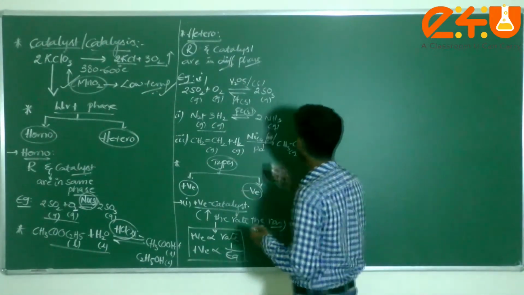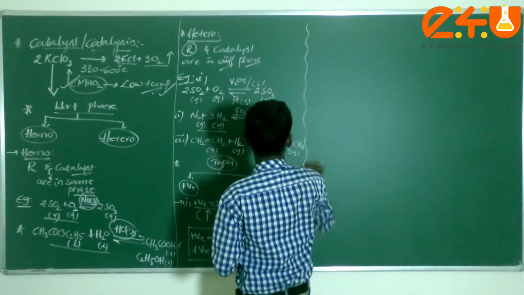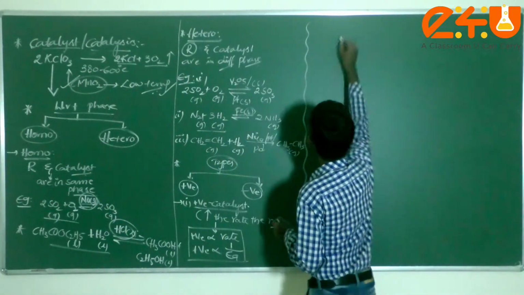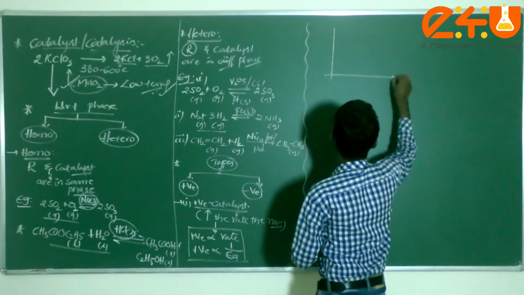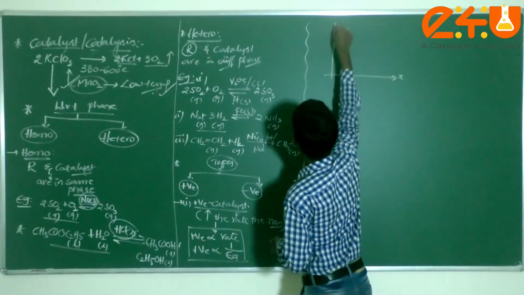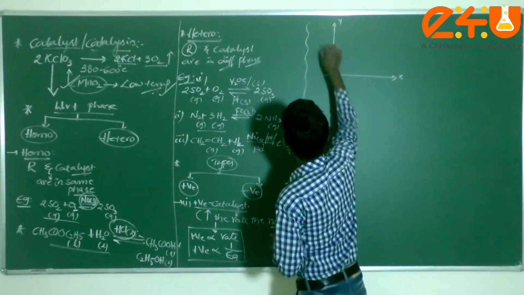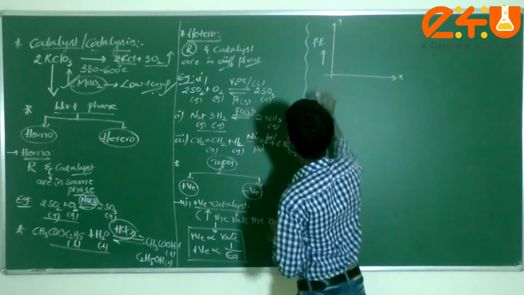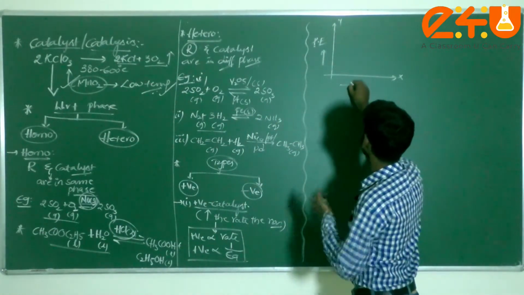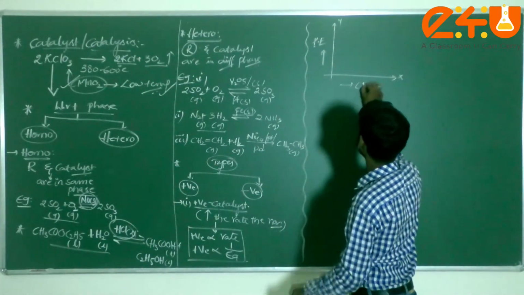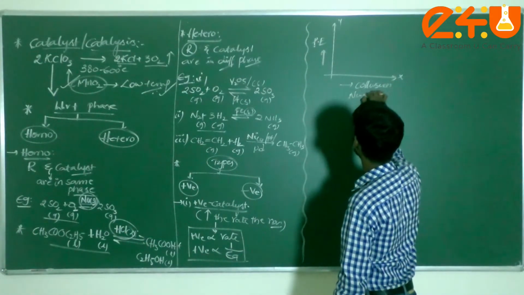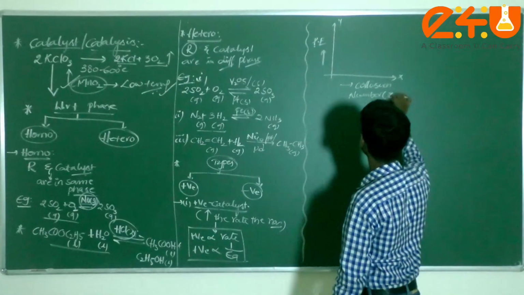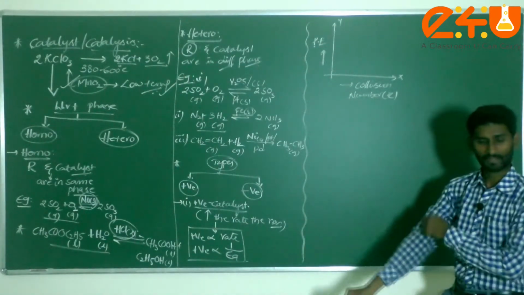Now I can explain with the help of a graph. Just check it here. This is potential energy and I can consider this as collision number, which is generally represented with Z. Am I correct or not?